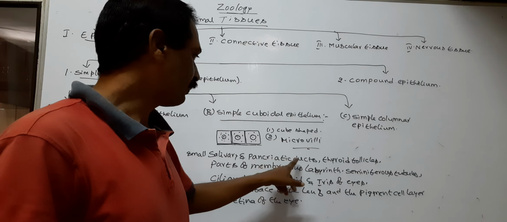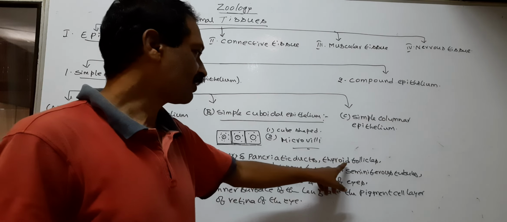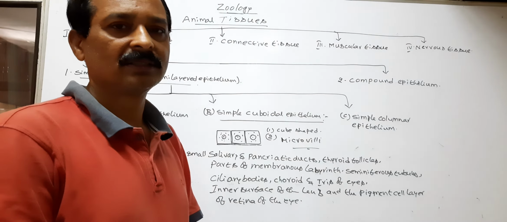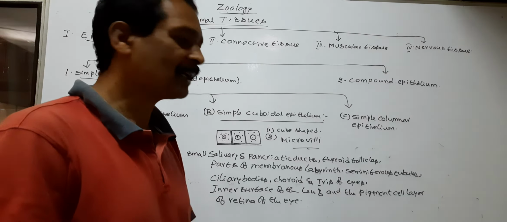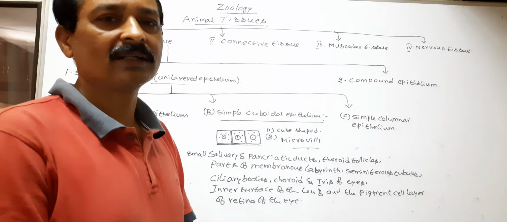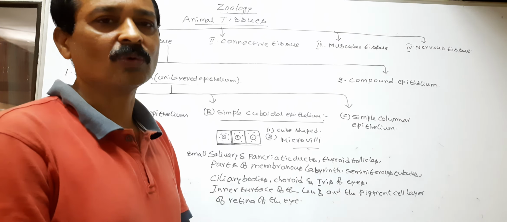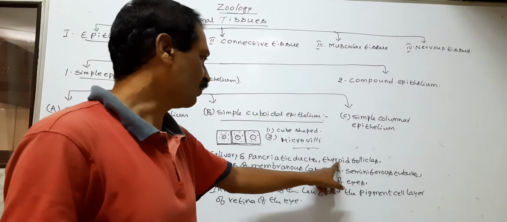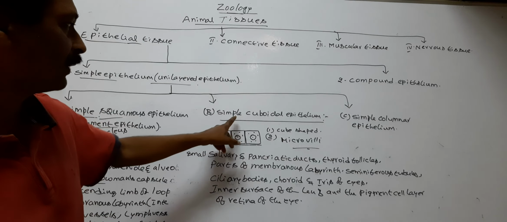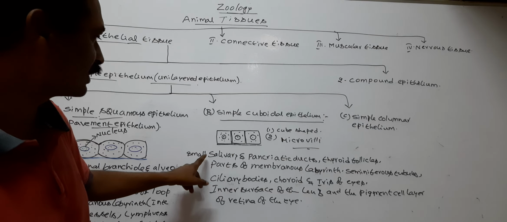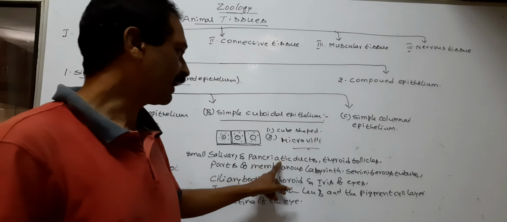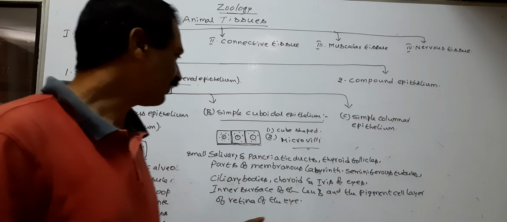Next, thyroid follicles. The thyroid is an endocrine gland. It secretes hormones, the thyroxine hormone. So the simple cuboidal epithelium is located in the small salivary and pancreatic ducts, and thyroid follicles.